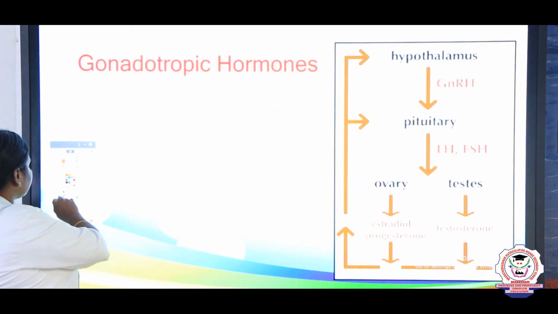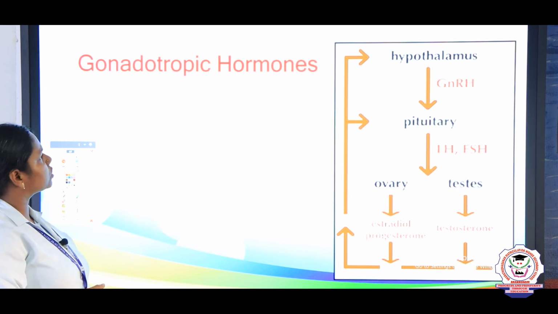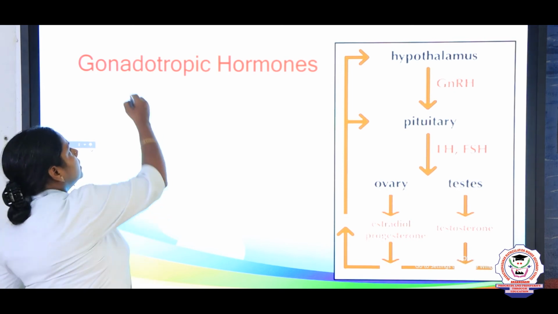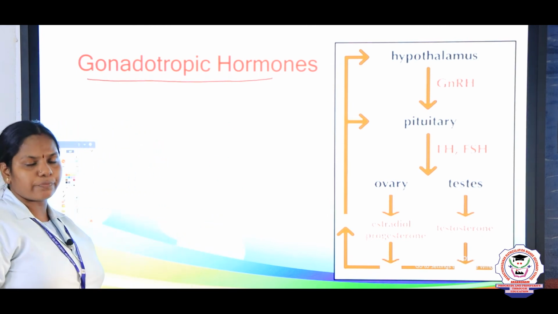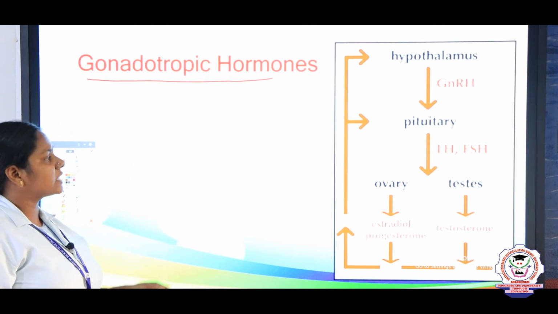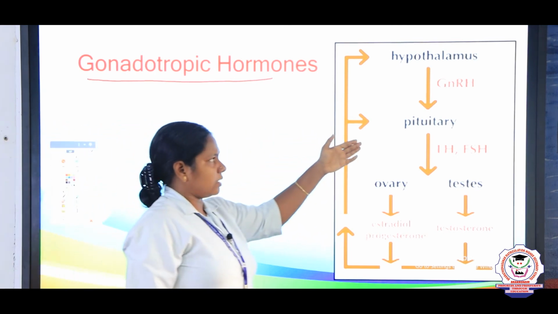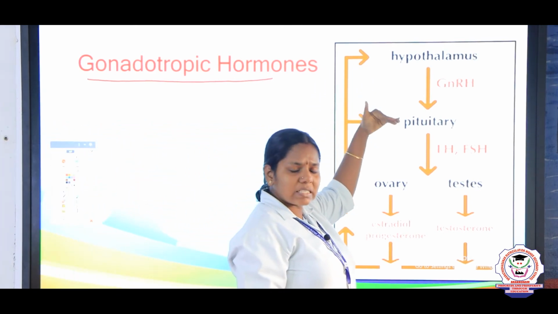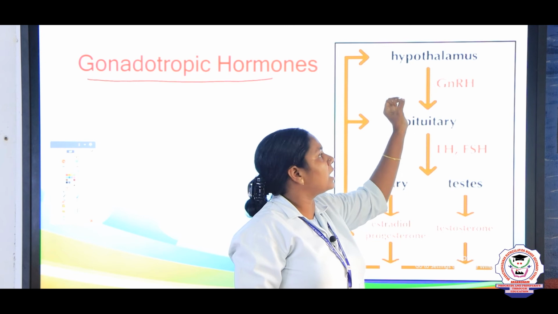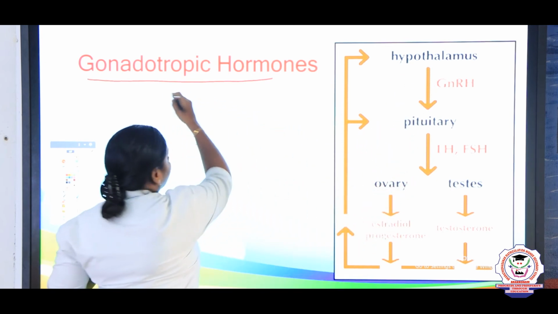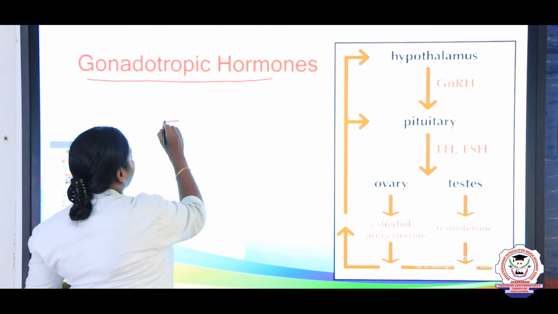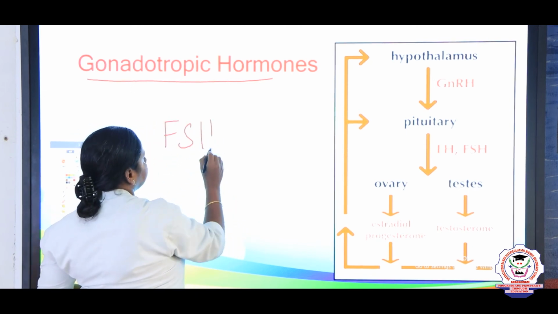Next, we are going to discuss the gonadotrophic hormones. What is gonadotrophic, children? The gonadotrophic hormones influence the reproductive system of humans, right. For example, when the hypothalamus secretes the releasing hormone, the pituitary secretes the gonadotrophic hormones such as FSH and LH.